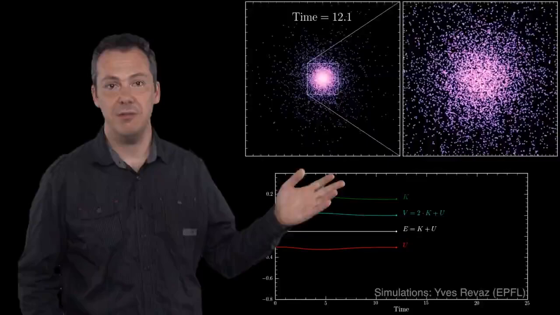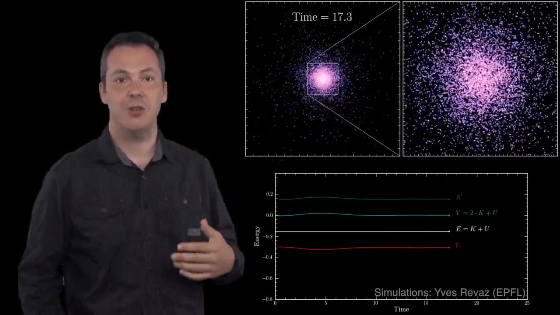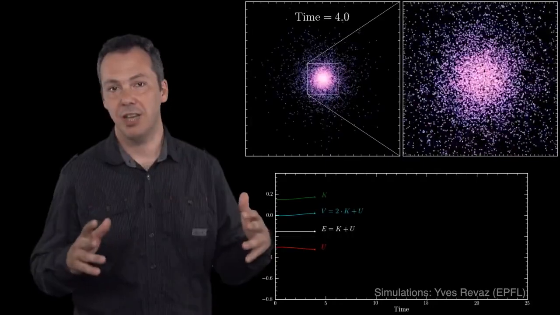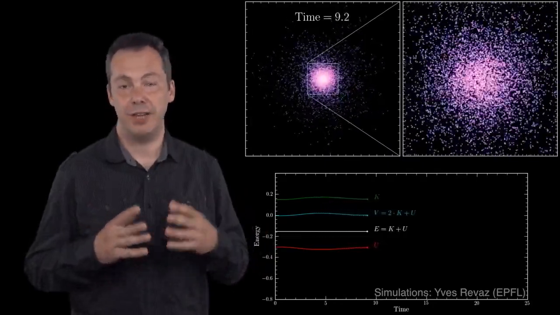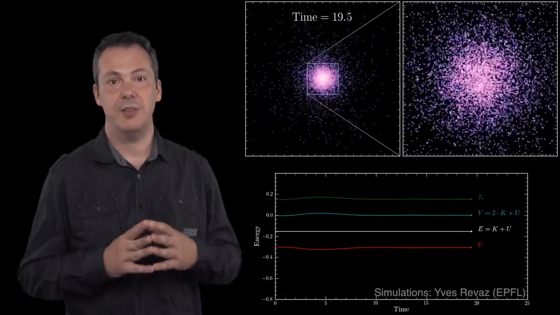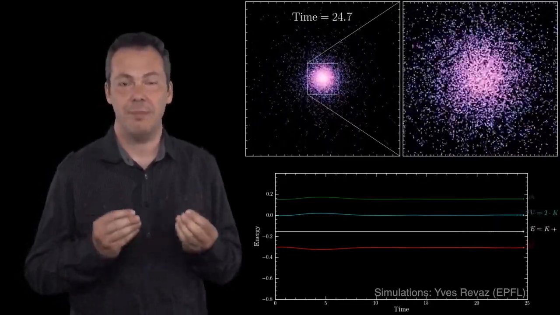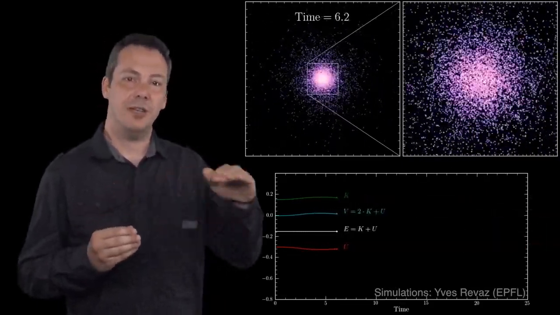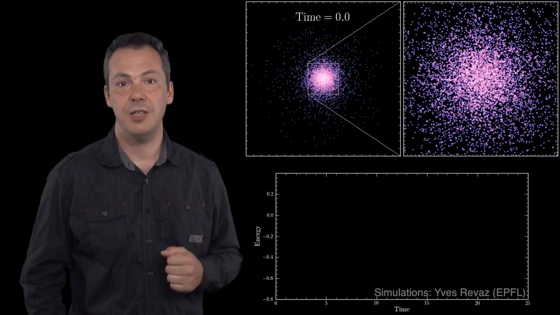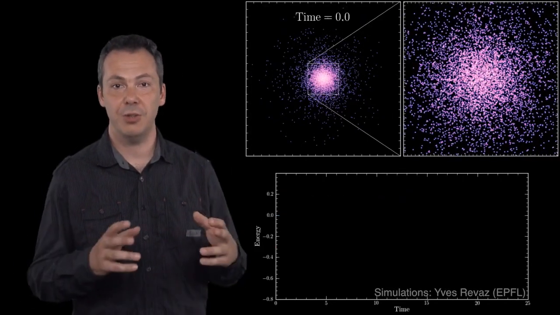We first see that in such a system, completely isolated, the total energy is always exactly conserved, up to numerical errors, up to the accuracy of the simulation. The potential energy plus twice the kinetic energy, namely the virial, oscillates indeed around zero over time. Let's see what happens now if the system is not isolated anymore.